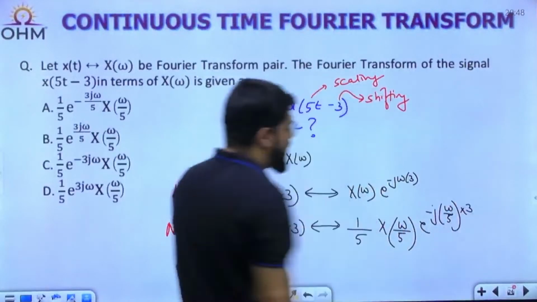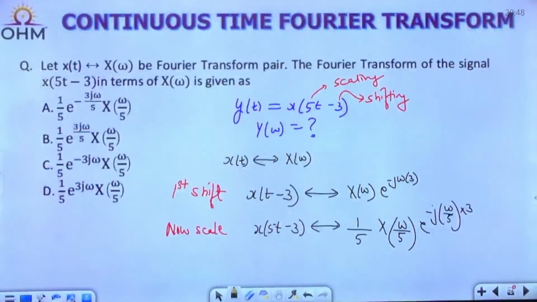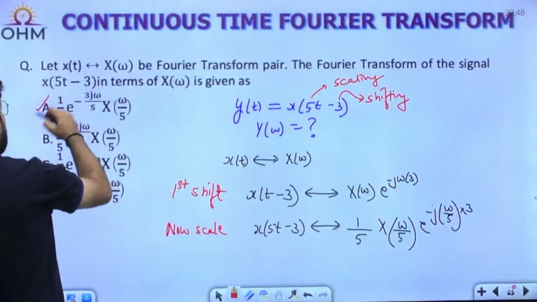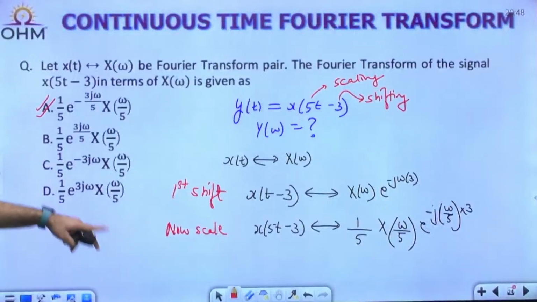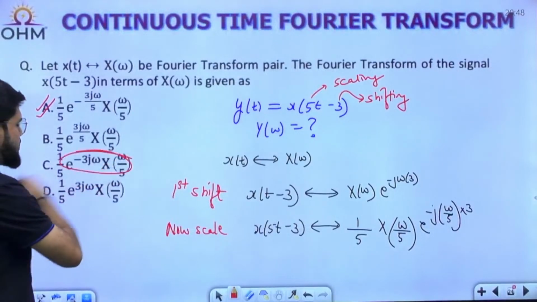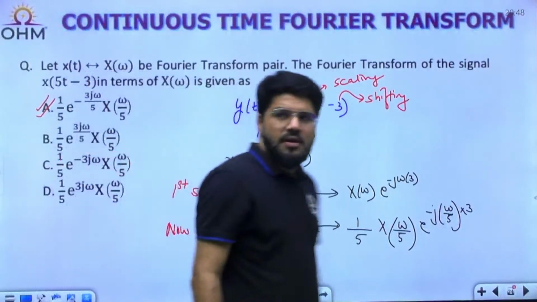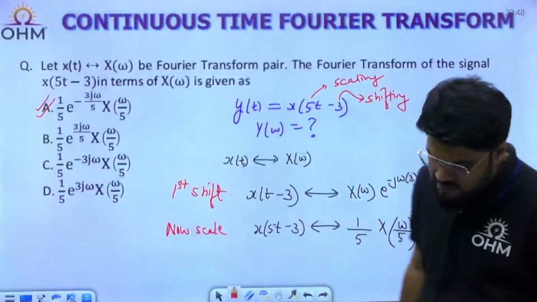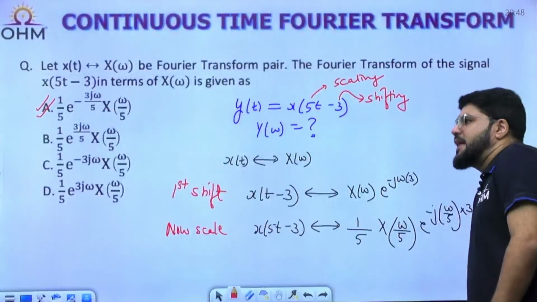Every omega on the right side will be replaced by omega by 5, and hence option number A, as some of you said, is the correct answer: 1 upon 5 X(omega by 5) e^(minus 3 j omega by 5). Be careful, your answer should not be option number C. Correct answer, Sai Vikas, Prasad and Adam. A is the correct answer. We can then move towards the next question.